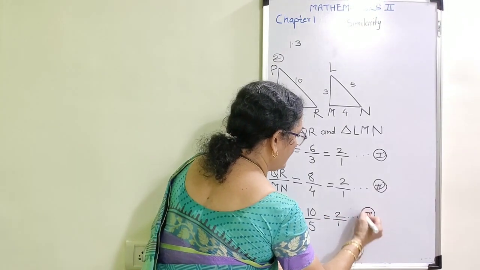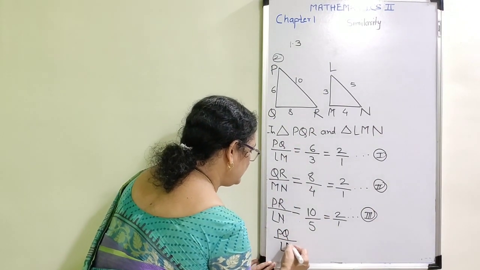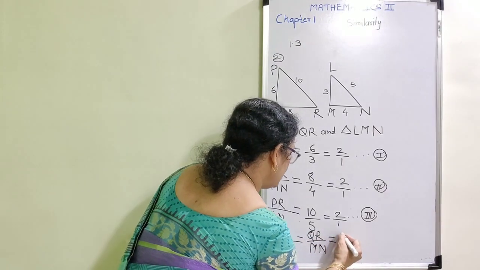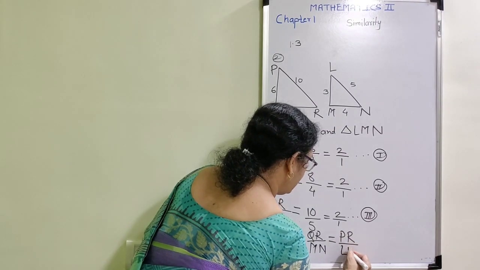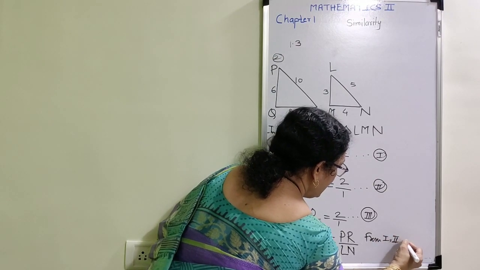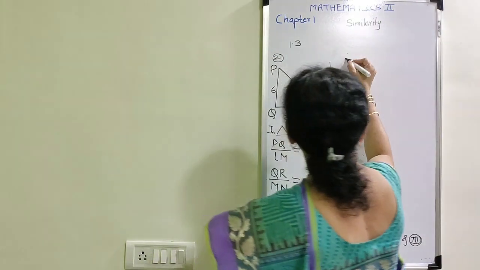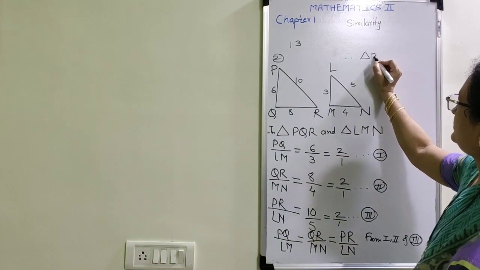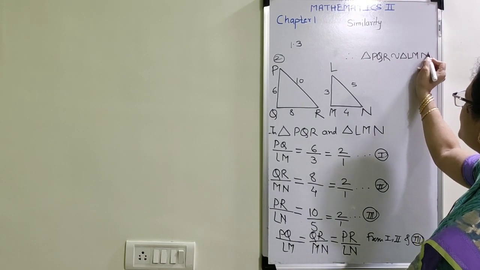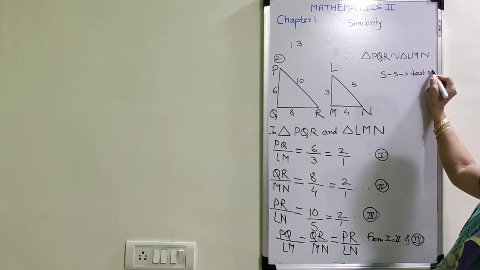From my statements 1, 2 and 3, I will get PQ upon LM is equal to QR upon MN, that is equal to PR upon LN. That is from 1, 2 and 3. And therefore my last statement is, therefore triangle PQR is similar to triangle LMN. By which test? By SSS, side-side-side test of similarity.